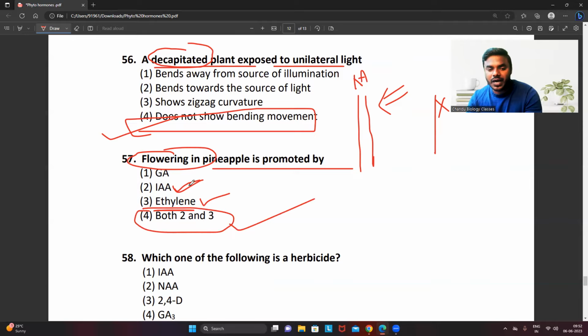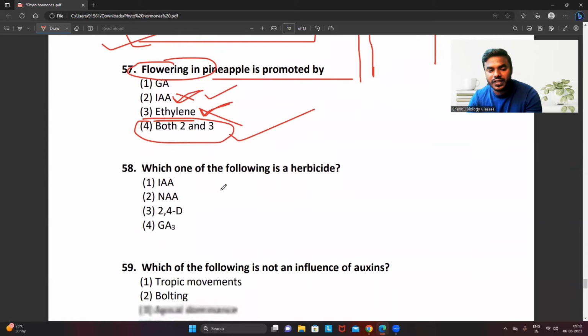But friends, if they ask you to choose only one hormone, choose ethylene. I am talking about only pineapple. If they did not give auxin, then choose only ethylene. If they did not give ethylene, then choose only auxin. If they give both options, you have to choose both options compulsorily. Friends, do not get confused with that.